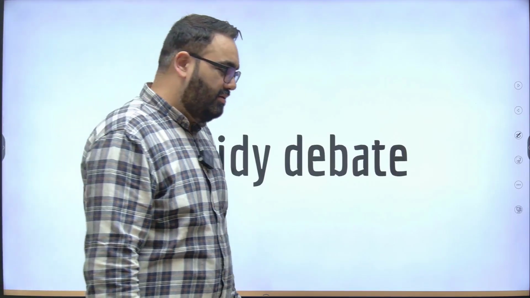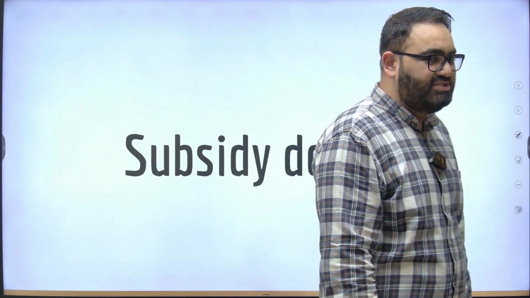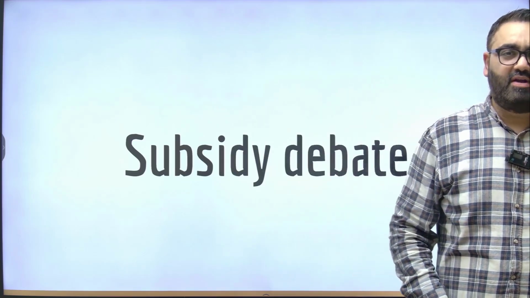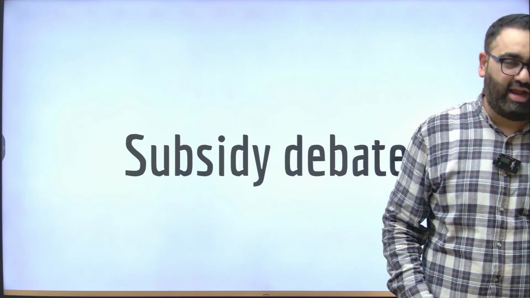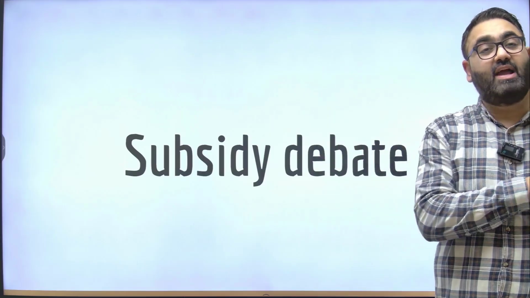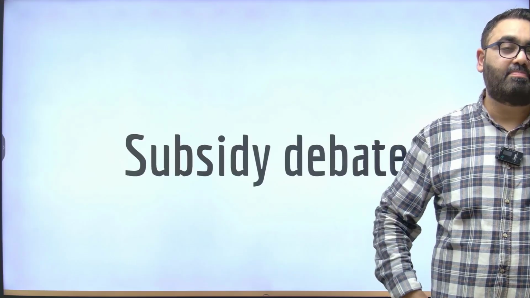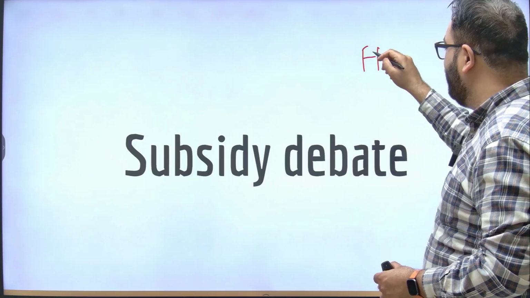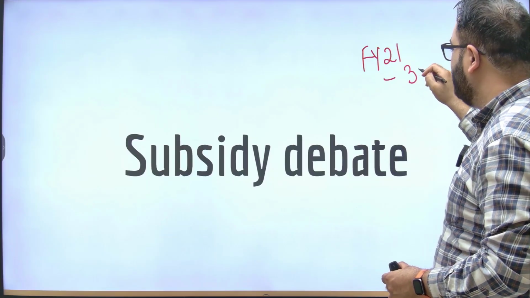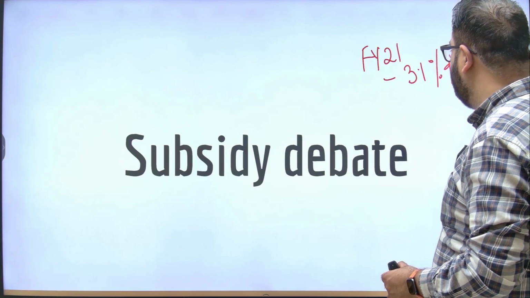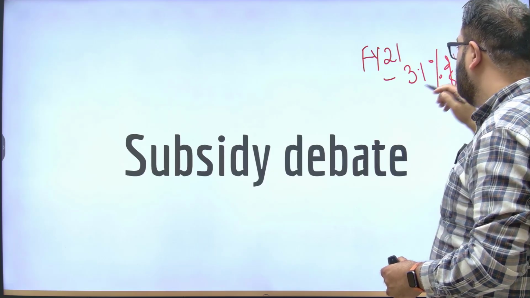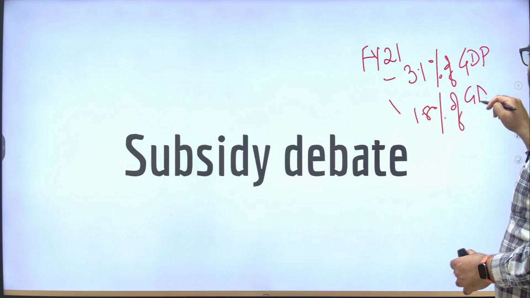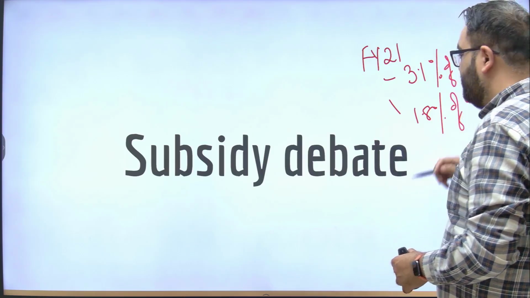The other part, another big debate in our agriculture, is the subsidy. As we discussed, the government of India has been consistently trying to bring down the subsidy bill, and we have been successful in doing that. If I give you some present context, in FY21, financial year 21, our subsidy bill was about 3.1% of GDP, huge, which has now come down to 1.8% of GDP in financial year 25, which is a positive sign.